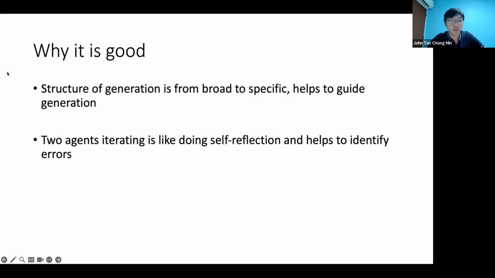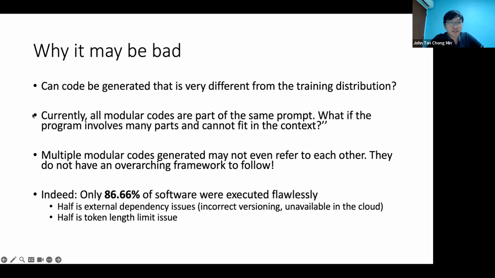And what's not good? Can they generate code that they have not seen before? They've given the example of Gomoku, the five in a row stones one. There are so many programs doing Gomoku out there. You search Gomoku Python on Google, I think at least 10 pages do Gomoku.